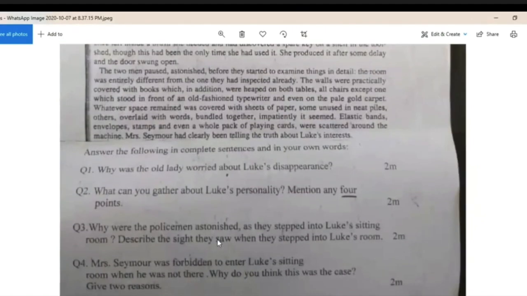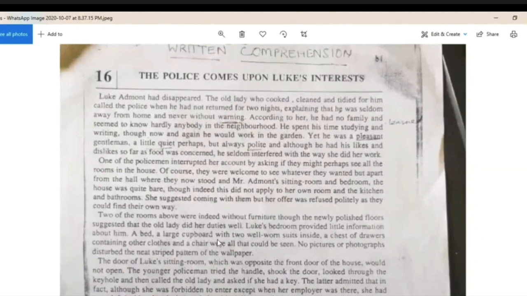So now that you've spoken about why she was worried about Luke's disappearance, the next question is what you can gather about Luke's personality. Mention any 4 points. So in these kinds of questions, you can either interpret an answer on your own, and you will have to find personality traits on your own. But in this passage, it's actually been made very clear what his personality traits are, so it makes the work for you a lot easier. Because immediately after your first answer, which ends somewhere around here, it cuts to Luke's personality traits.